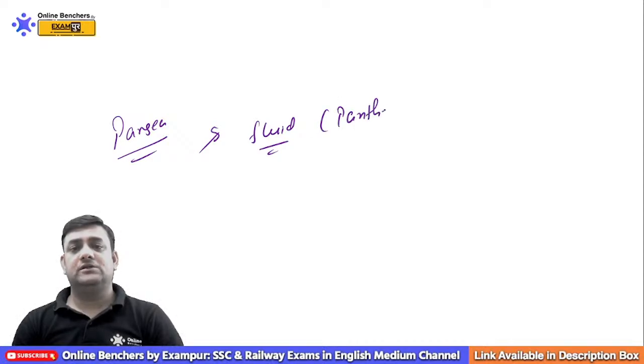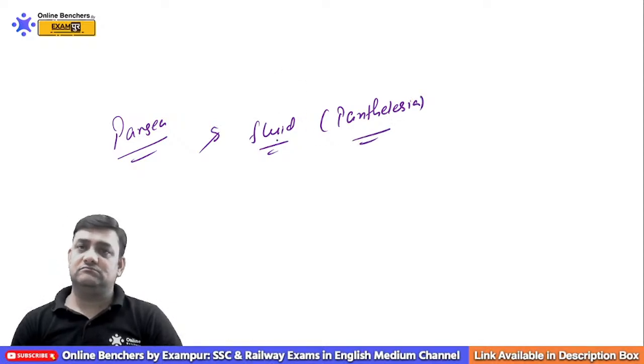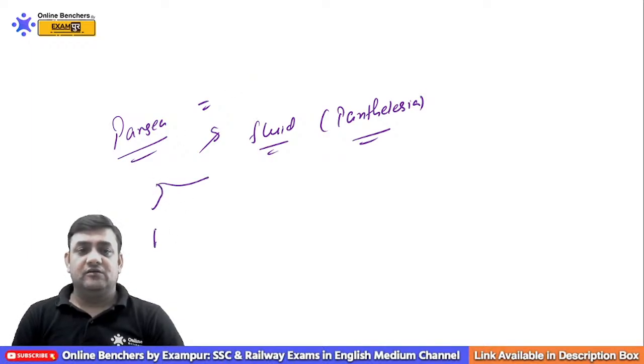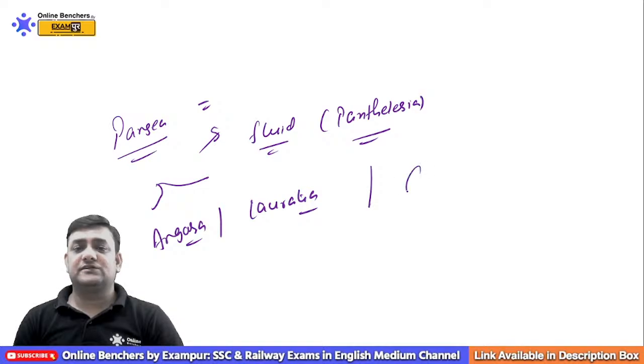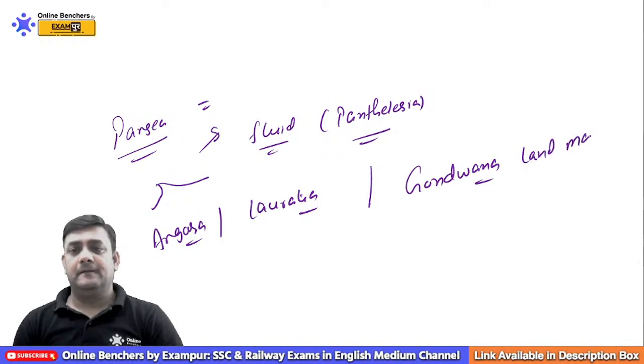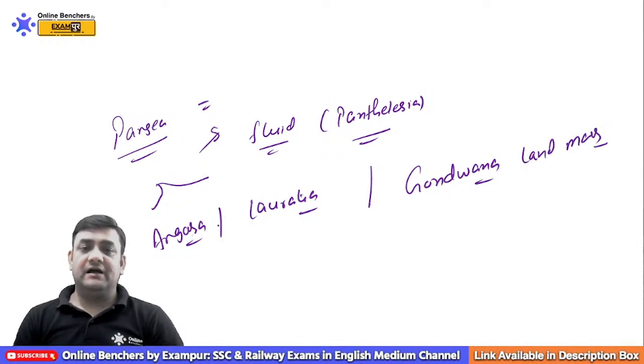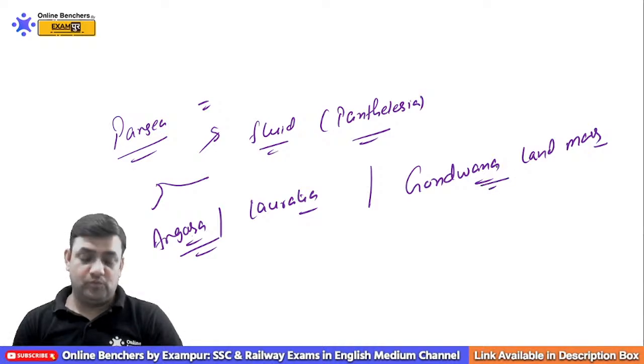I told you about Panthalassa. I also described that this Pangea got separated into two important components. One was called Angara, or you can say Laurasia, and the southern part was called the which one? I told you about the Gondwana landmass. So we have Angara or Laurasia, and then we have the Gondwana landmass.